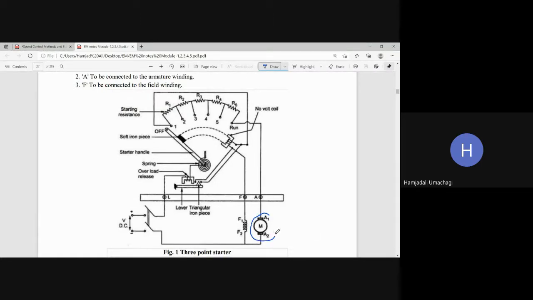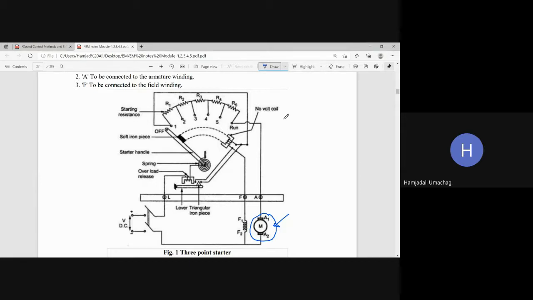And here you can see this is the motor whose starting armature current needs to be controlled. Usually the motor size will be big but the starter size will be small.